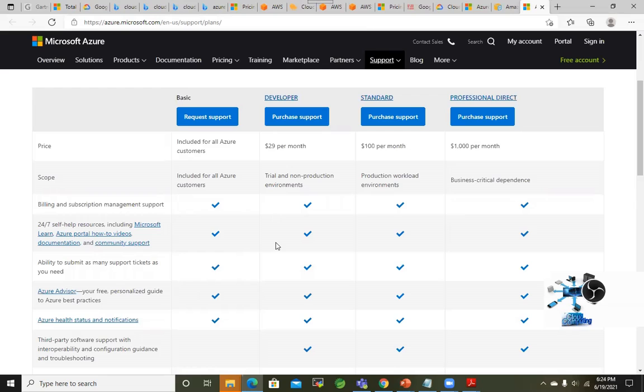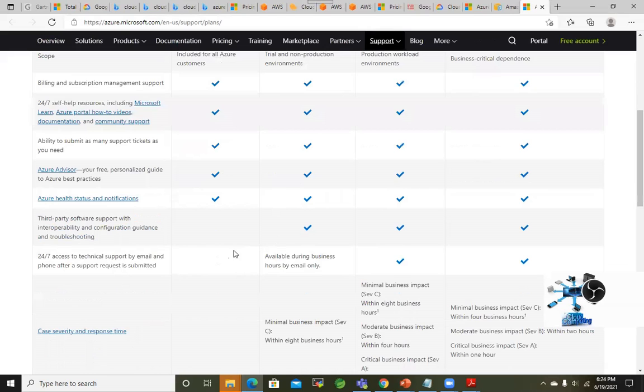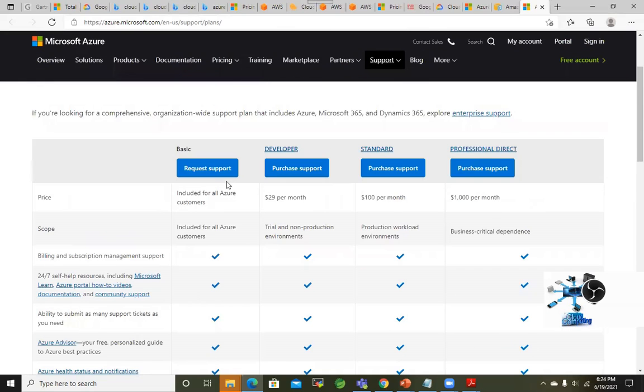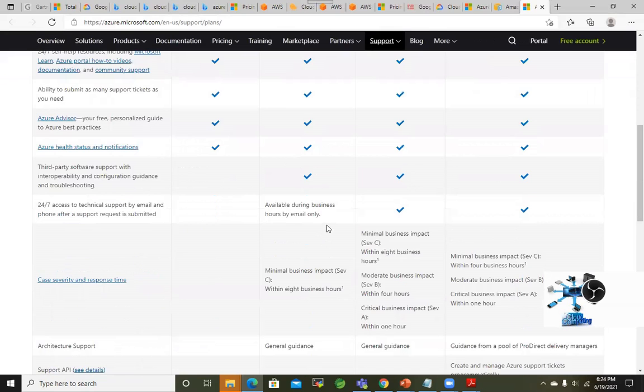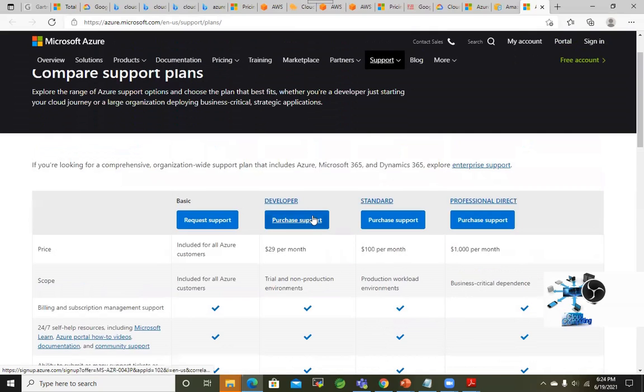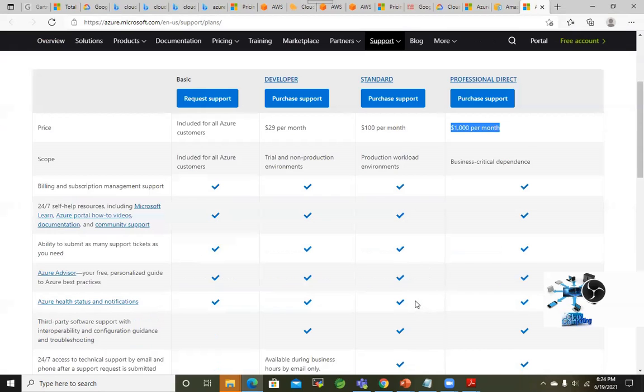When it comes to advanced, third-party software support with interoperability is not even under request support; it comes under purchase support. The pricing will vary, you can see, $29 per month. Professional support is the highest.